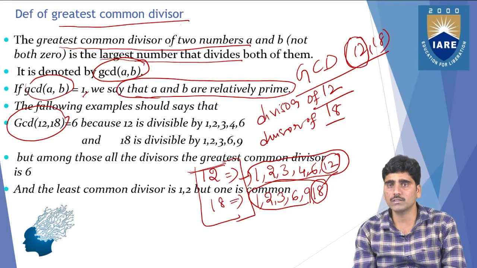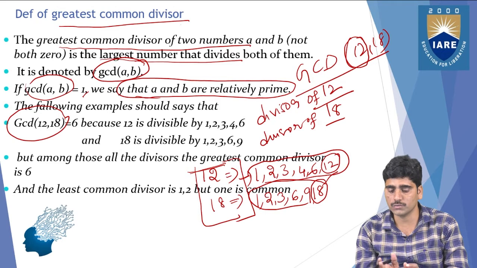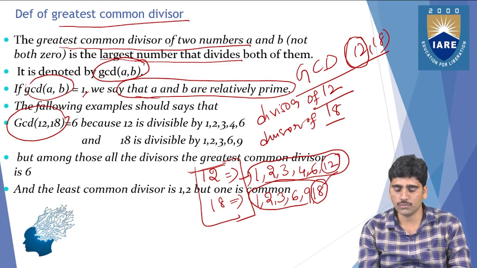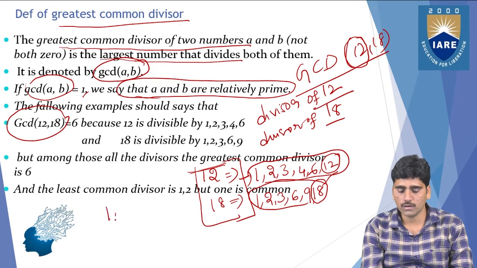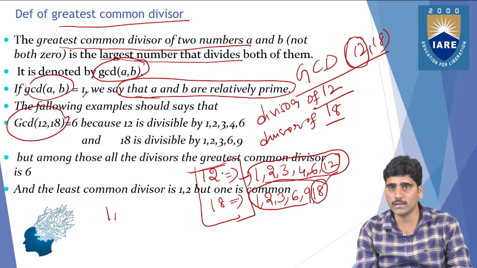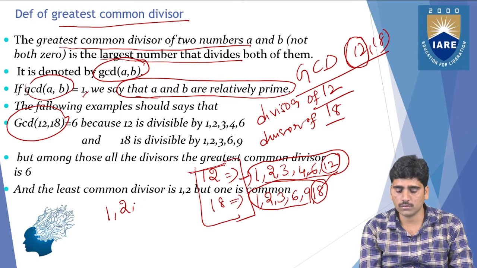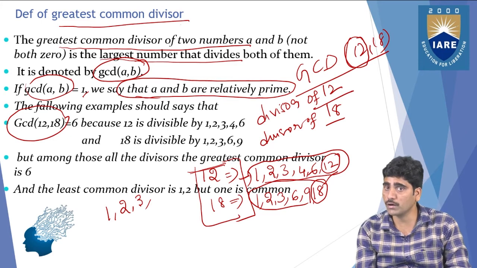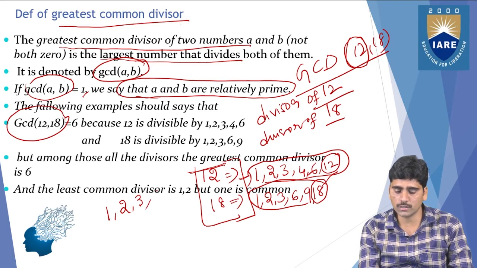After choosing these divisors, what do we need to do? We need to sort out the common divisors. 1 is a common divisor for both 12 and 18. The next, 2, is also a common divisor for both. 3 is also a divisor for both. 4 is a divisor of 12 but not of 18. 6 is a divisor of 12 as well as 18, so you can write 6 also.